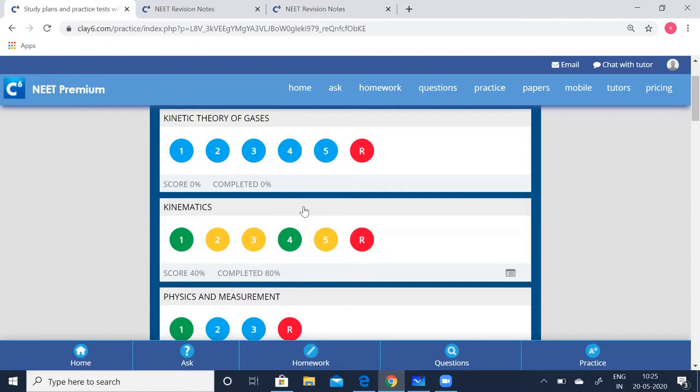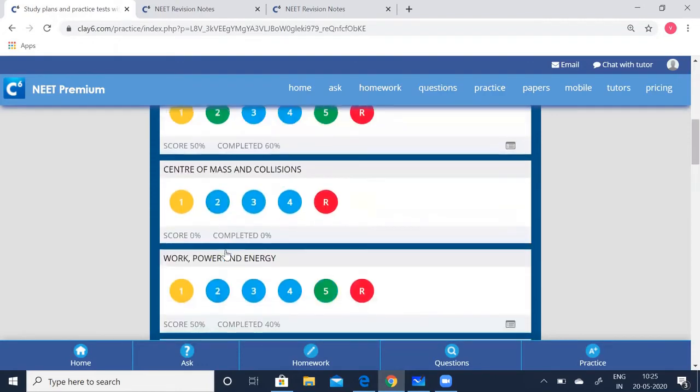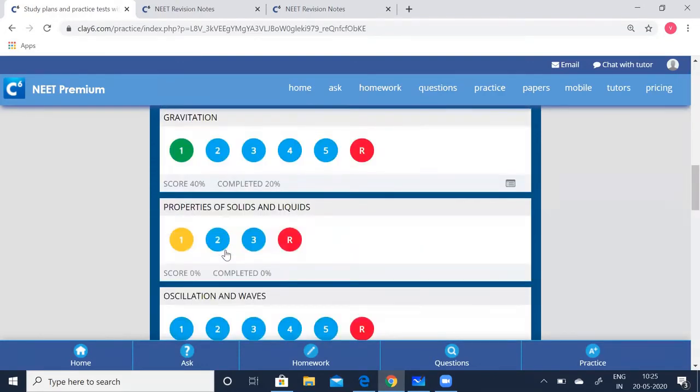Learn all the concepts well, then attempt your test. Here you can see that the blue bubbles represent that you have not taken the test, it is yet to be taken. The red one is the random test. Green means you have attempted the test. Even if you have attempted the test and you're not satisfied with your results, you can attempt it any number of times. And yellow represents the incomplete test. Now let's go to the questions, properties of solids and liquids. I'm going to the first test.